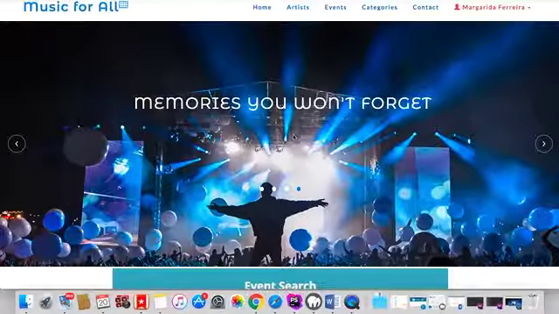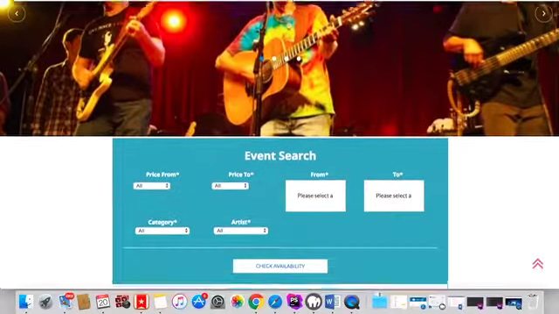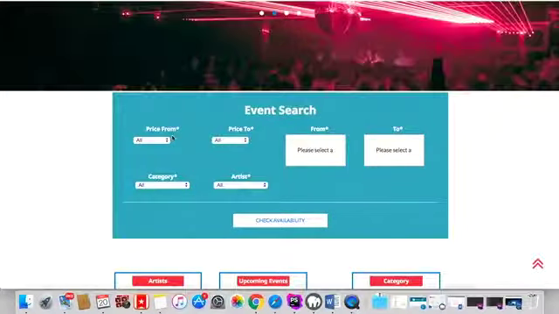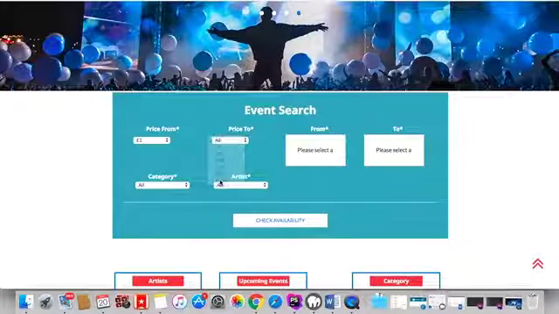Now we'll see how a user can search the system for categories of events and can browse events within certain categories or time frames. So we have this event search. Let's put price from 1 to 100.